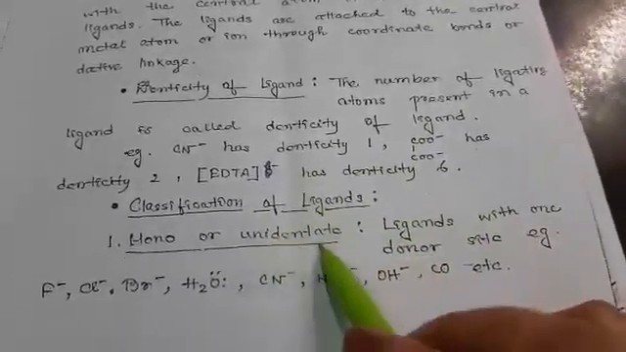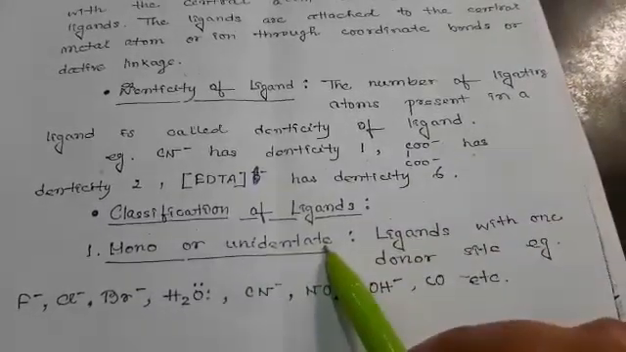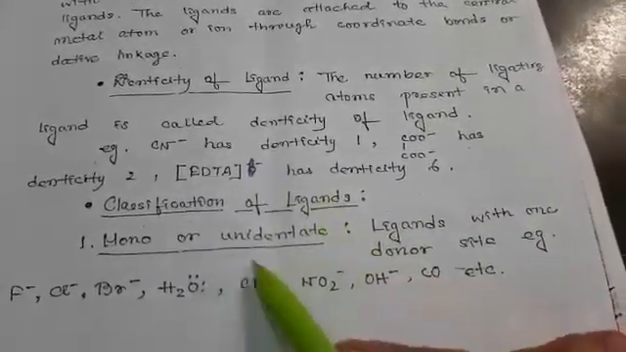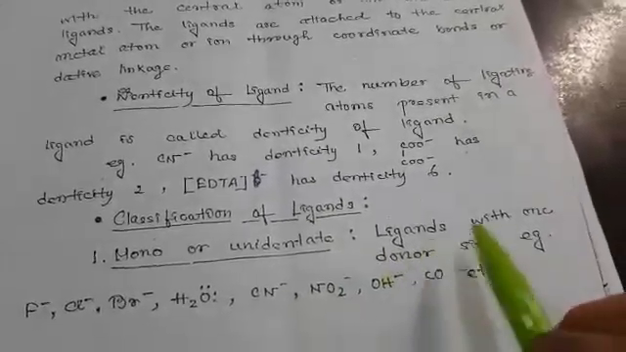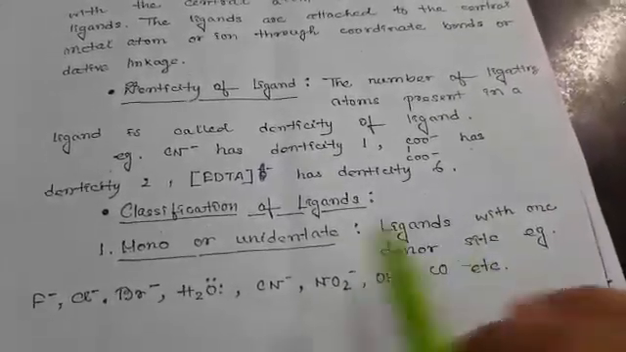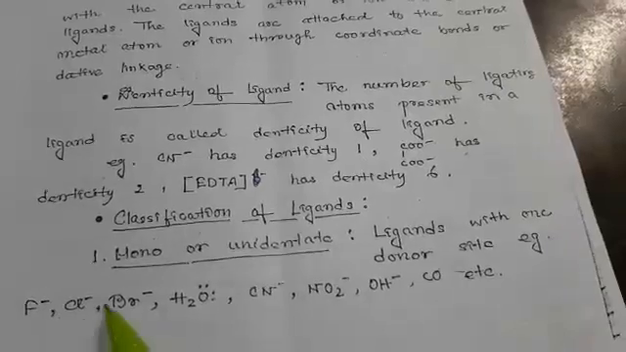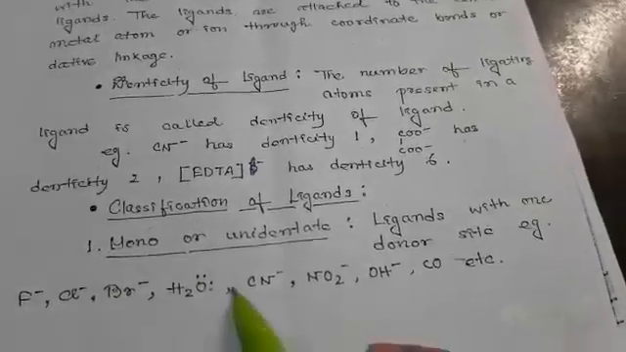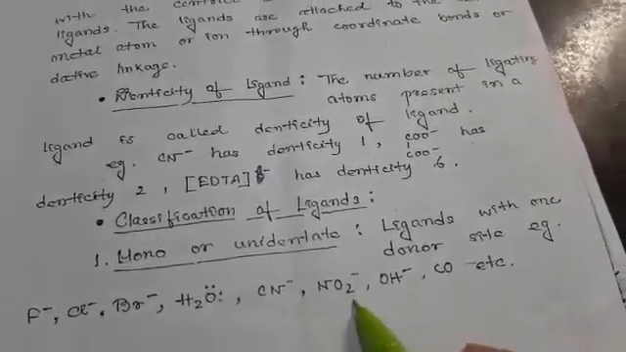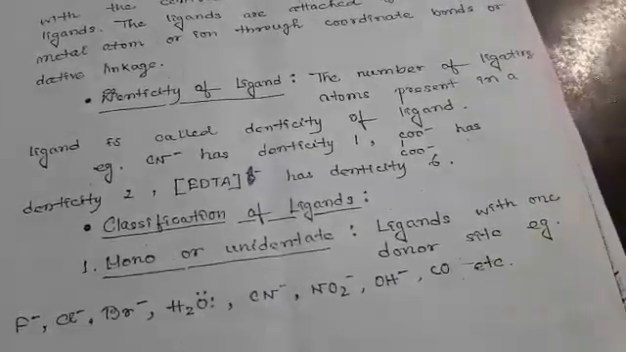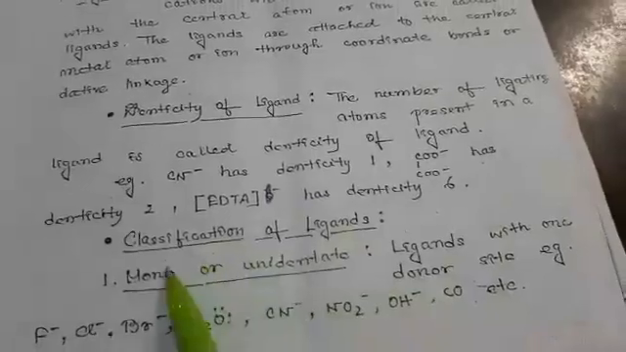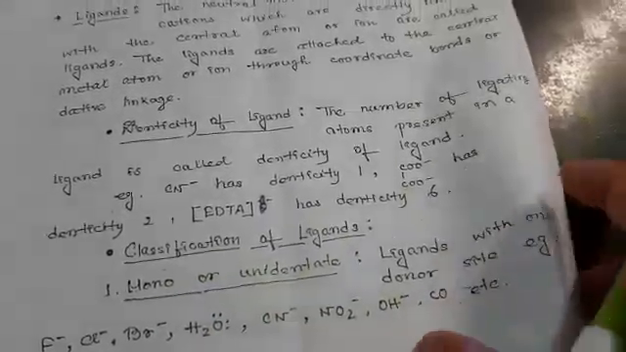Next is the classification of ligands. Ligands can be classified. First one is mono or unidentate. Mono or unidentate means ligands with one donor site. For example, fluoride, chloride, bromide, water, cyanide, nitro, hydroxyl, carbonyl, which have only one donor site, are known as mono or unidentate ligands.